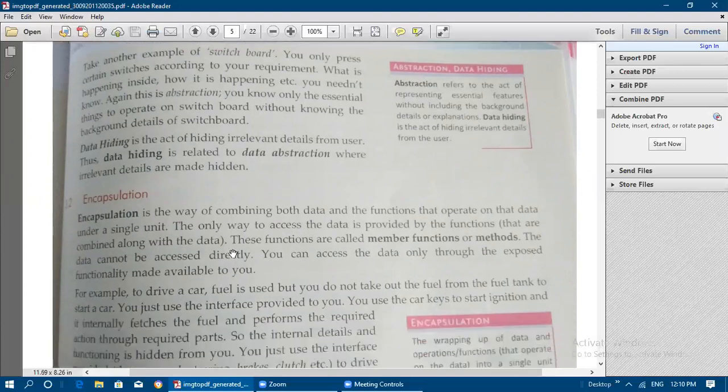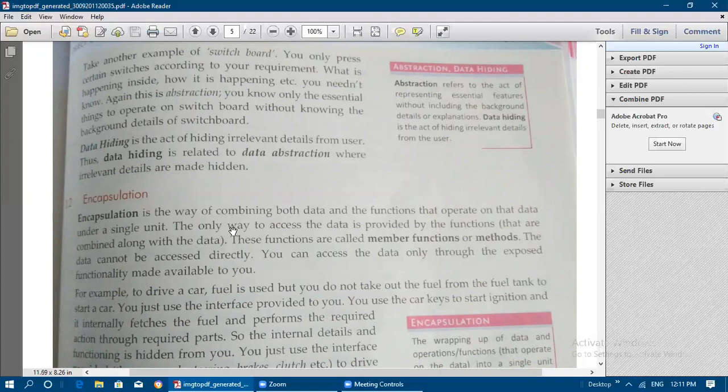So first we have seen data abstraction and data hiding. Next we are going to see encapsulation, then inheritance, and then polymorphism. All these concepts are object-oriented programming concepts. Without any one of these concepts, the program will not be written in object-oriented programming. So for that, we are learning the concepts clearly first.